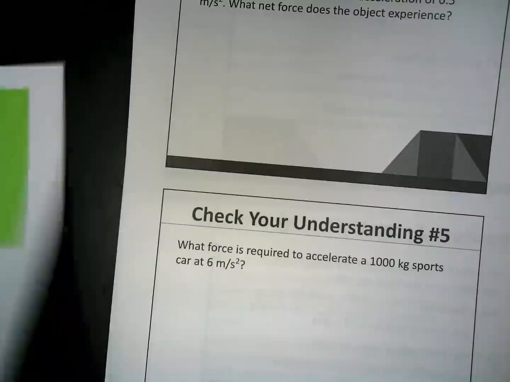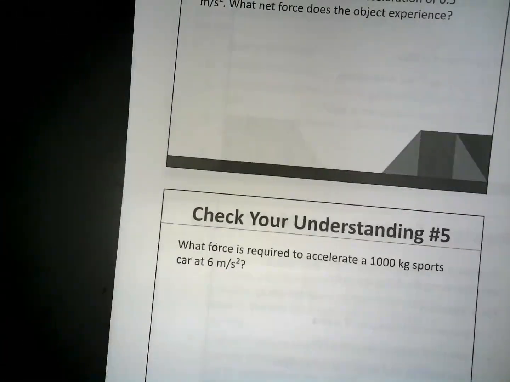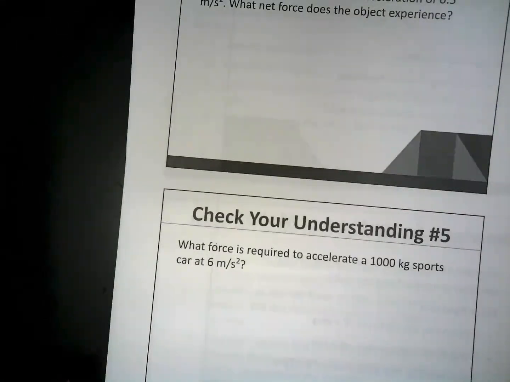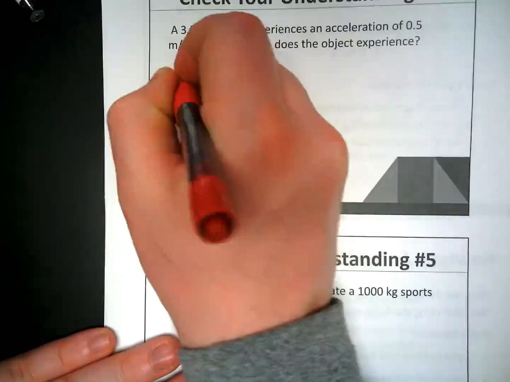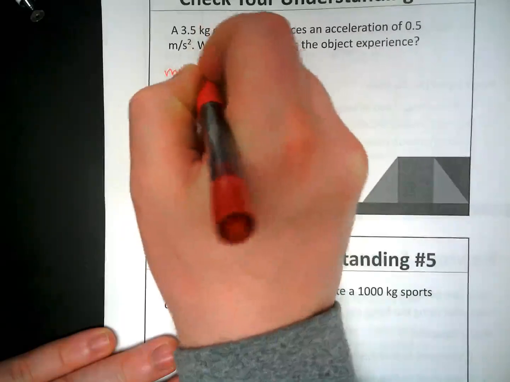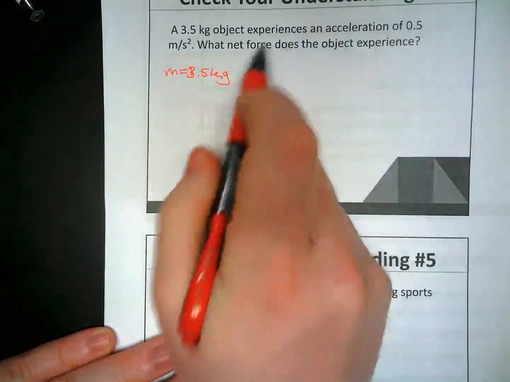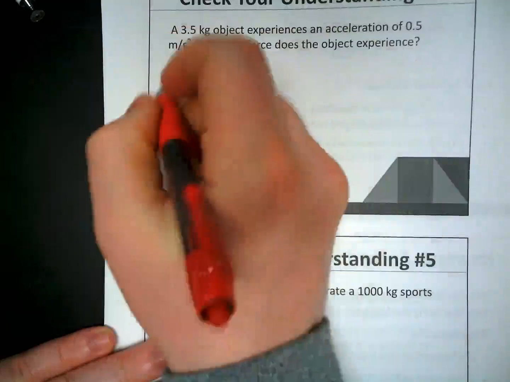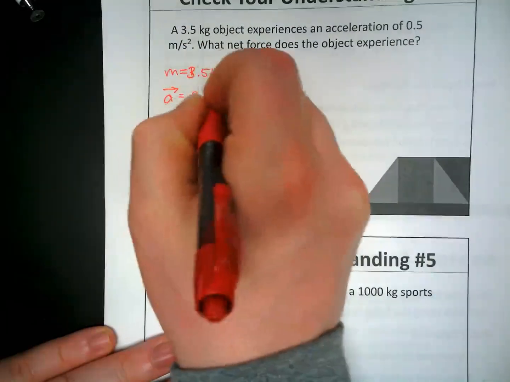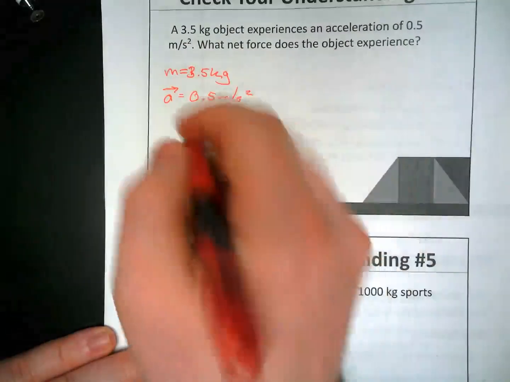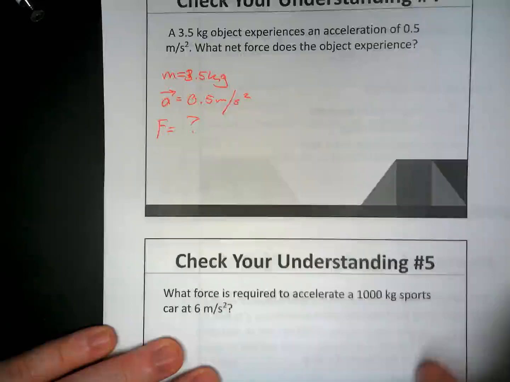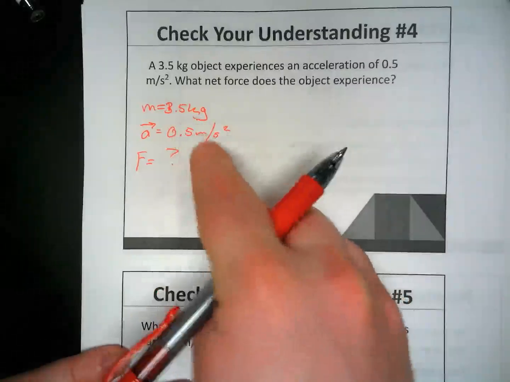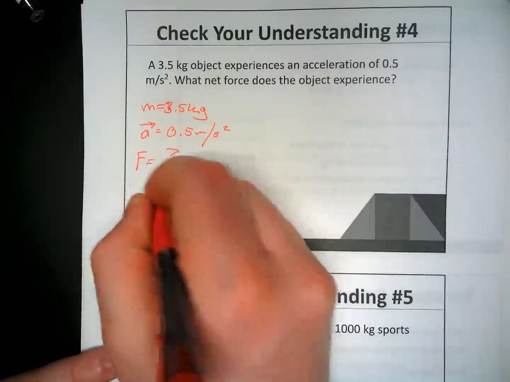So now let's just quickly go through these check your understandings, the math portion of Newton's laws of motion. A 3.5 kilogram object experiences an acceleration of 0.5 meters per second squared. What net force does the object experience? So this is what we're working with here. We have the mass, we have the acceleration, we need to find the force.